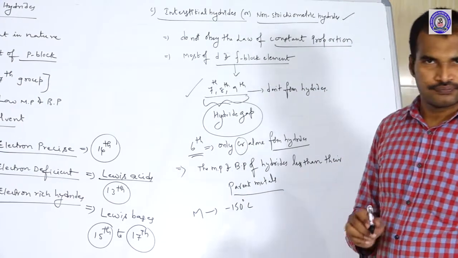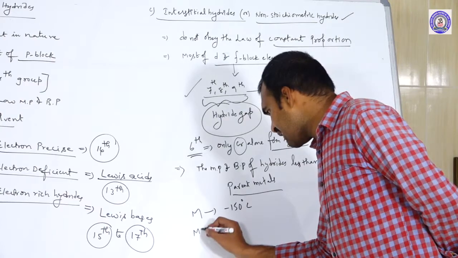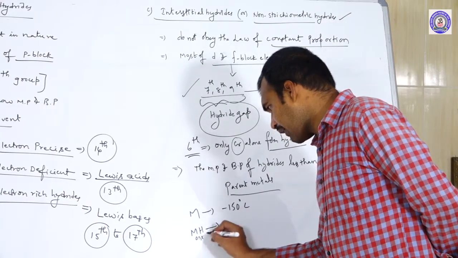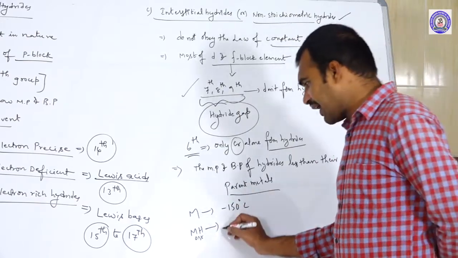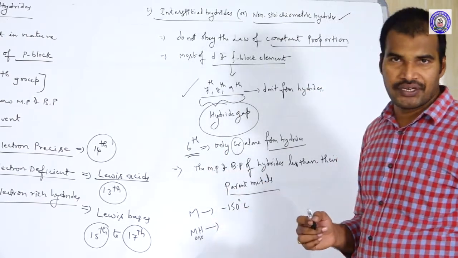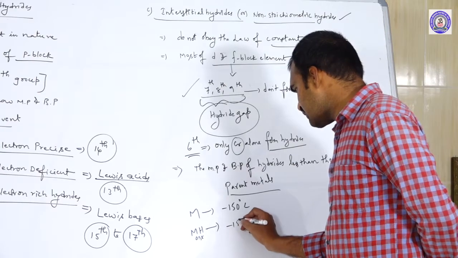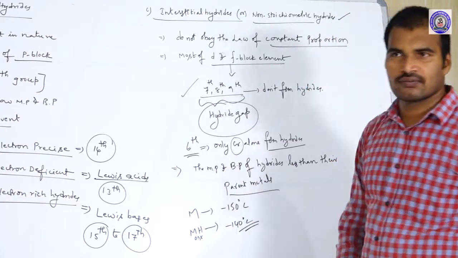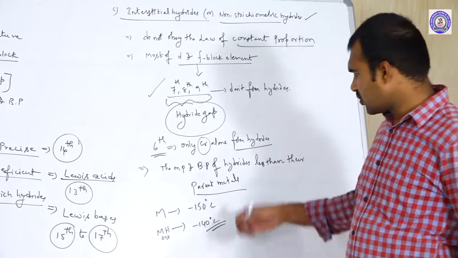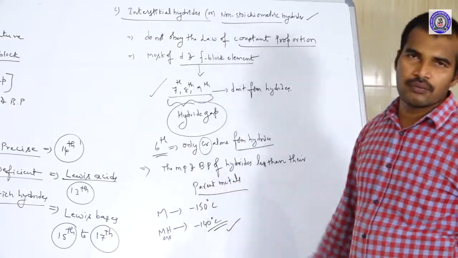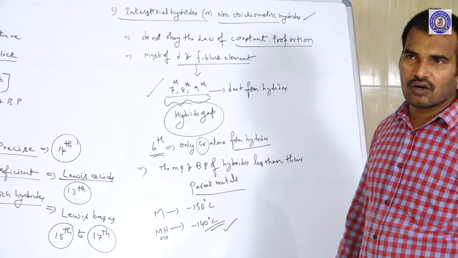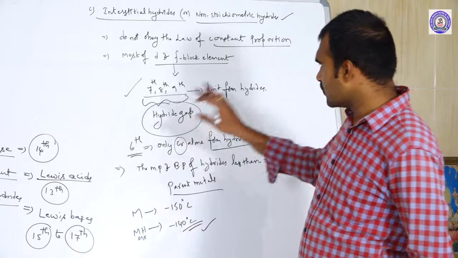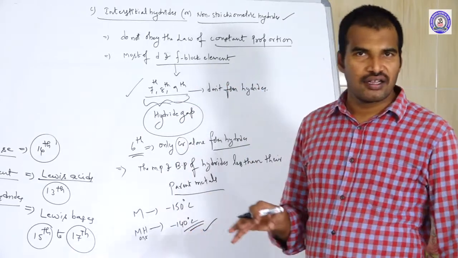Its interstitial hydride should have a lesser melting point, say minus 140 degrees Celsius. Like that, the melting and boiling points of these hydrides are always less than their parent metals. So this is about the interstitial hydrides.